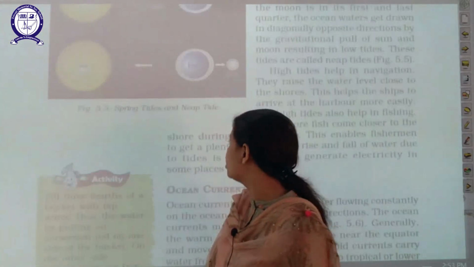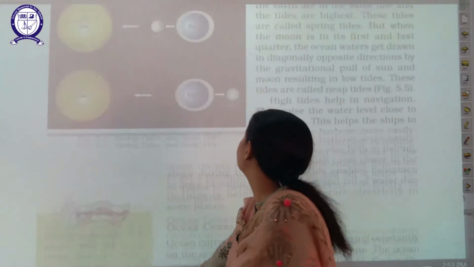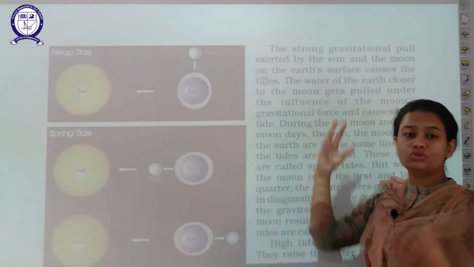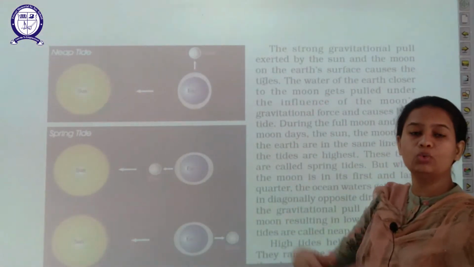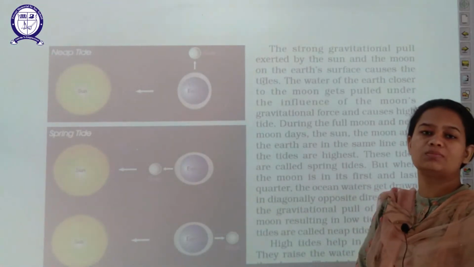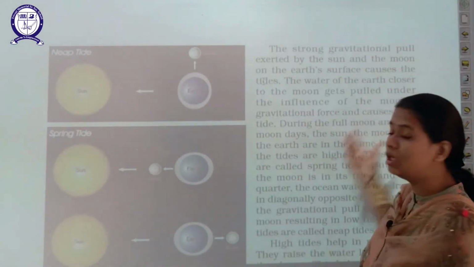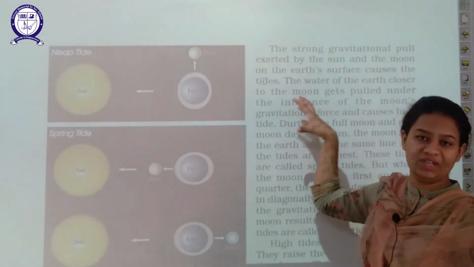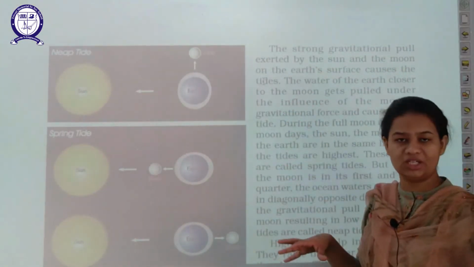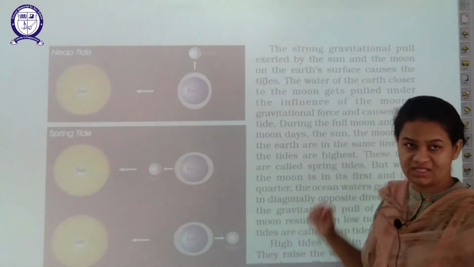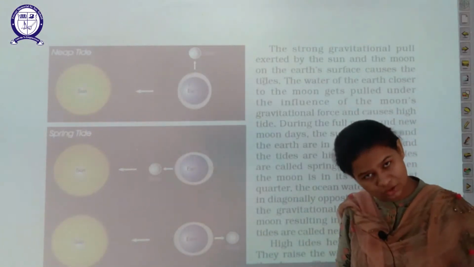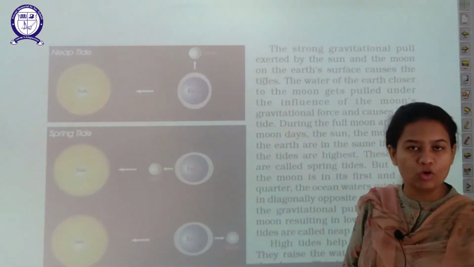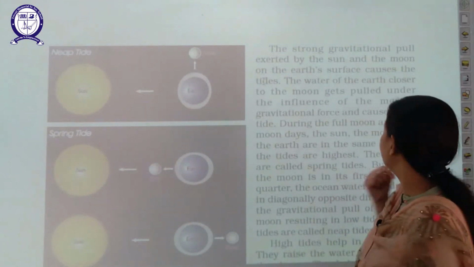So you can see here, students, different information is given. So what we can say is that there is a strong gravitational pull. Now who is responsible for this gravitational pull? The sun and the moon are responsible for this gravitational pull. They are applying this gravitational pull on the earth's surface, and because of this gravitational pull, the tides are formed.